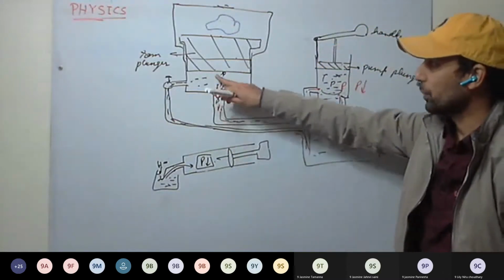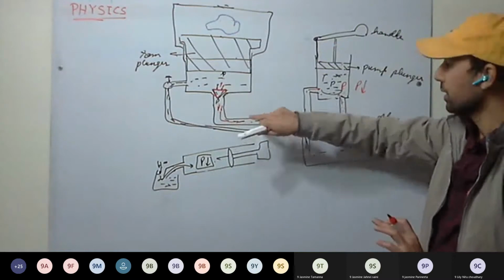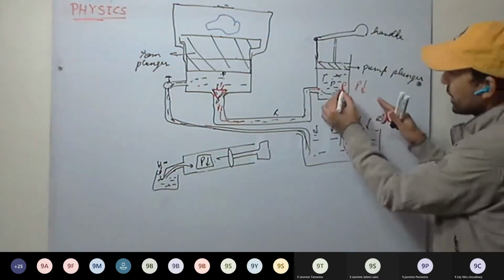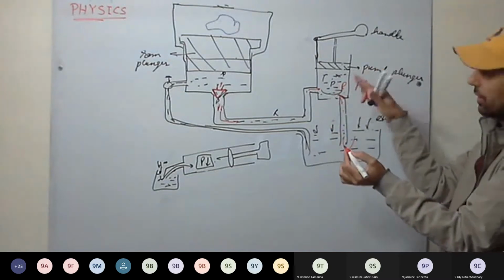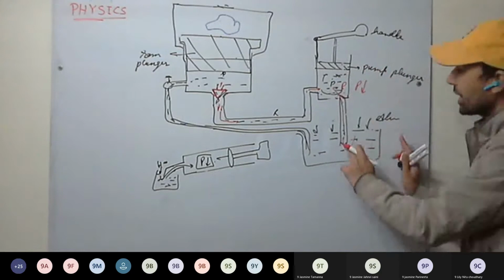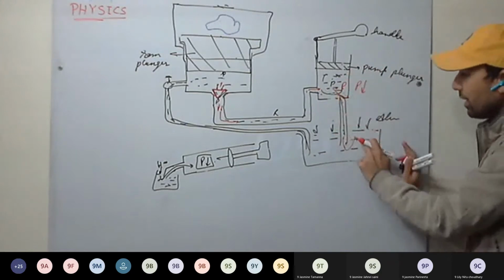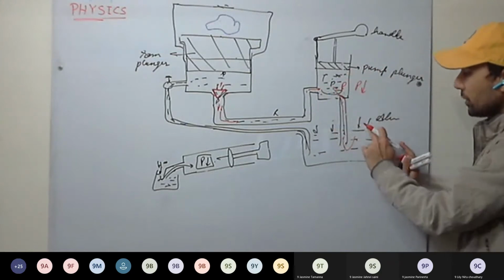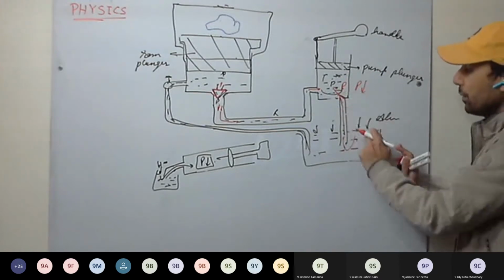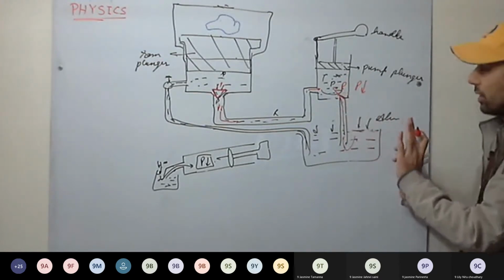Okay, this is how we have prevented the backflow. This is fine, but see here the valve is arranged such that as the pressure reduces, it opens and liquid enters. Liquid is sucked in. It keeps on being sucked in till the pressure inside becomes equal to the atmospheric pressure here. Pressure inside becomes equal. Okay.